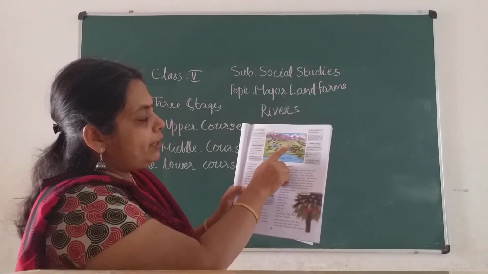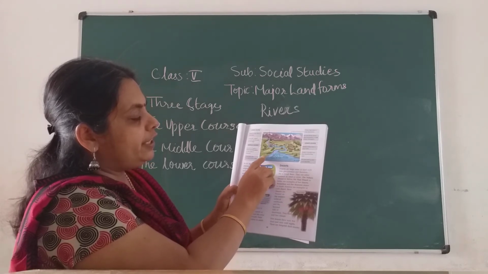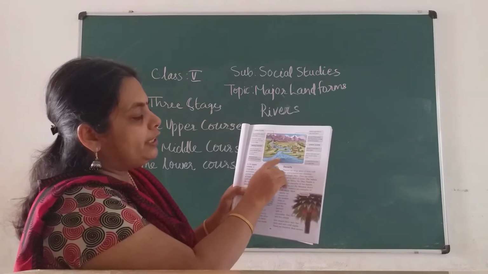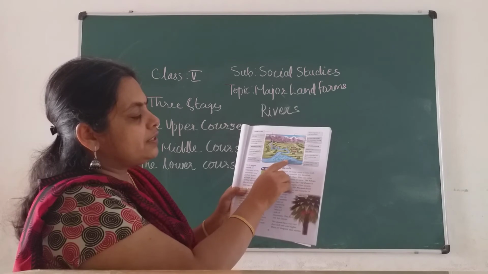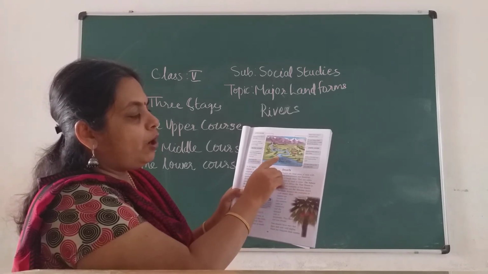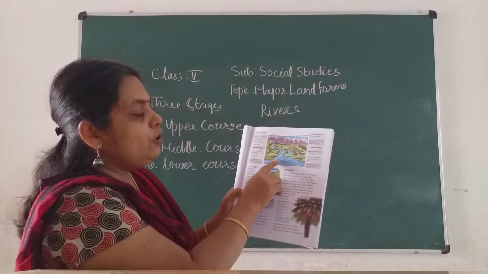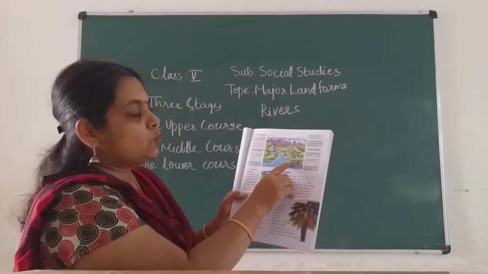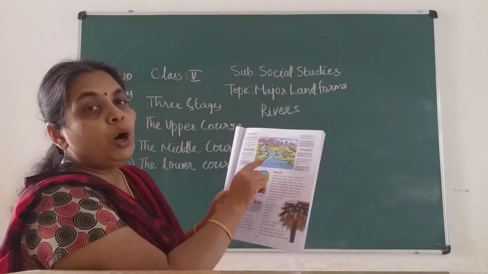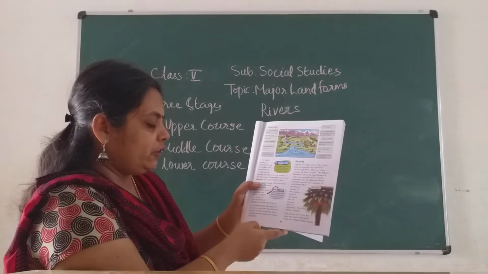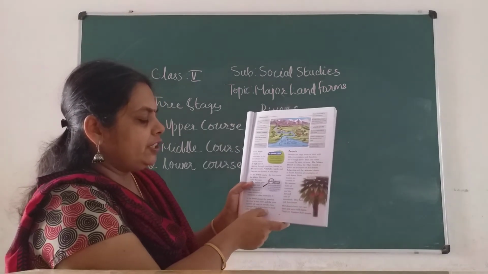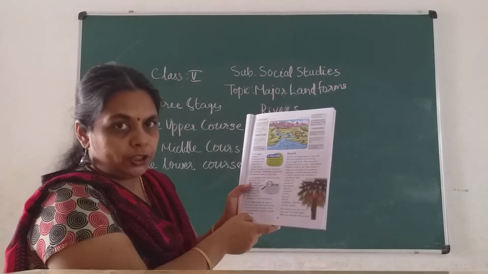When it comes over here, it forms a triangular delta, children. Small islands are formed over here and the speed of the river is very slow. So a delta is formed near the mouth of the river. A triangular-shaped structure is formed, and that is called a delta.